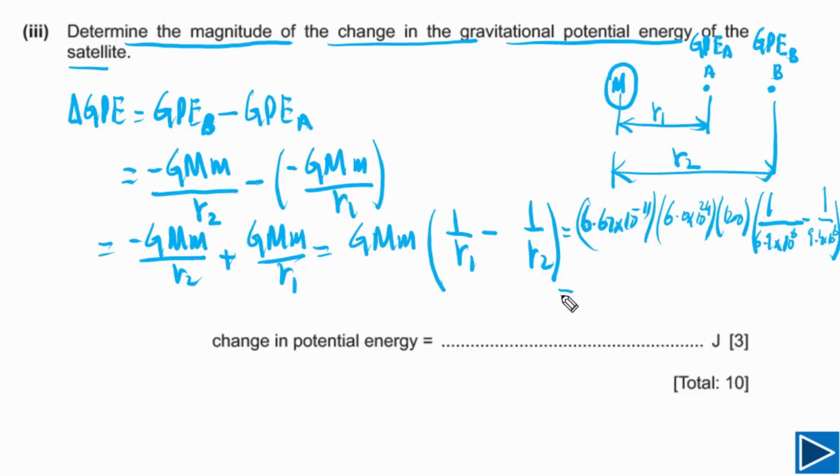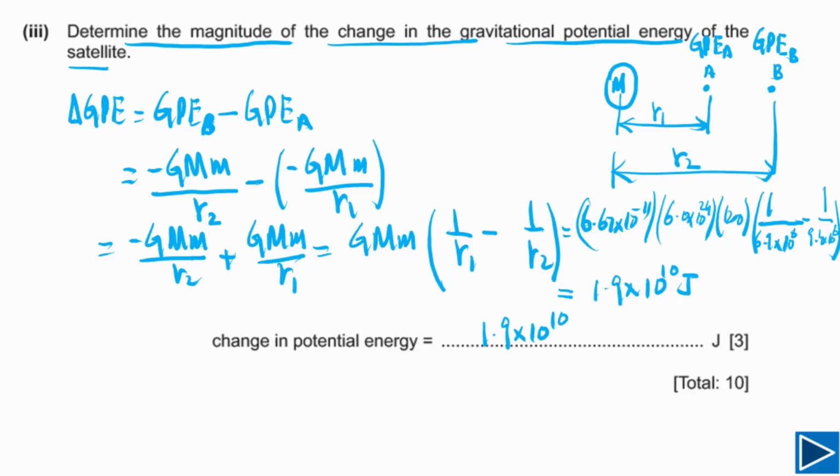Now simply we need to calculate. If we calculate this one, our final answer will be 1.9 times 10 to 10 joules, and that's the answer. That is the change in gravitational potential energy of the satellite when it moved from point A to point B.